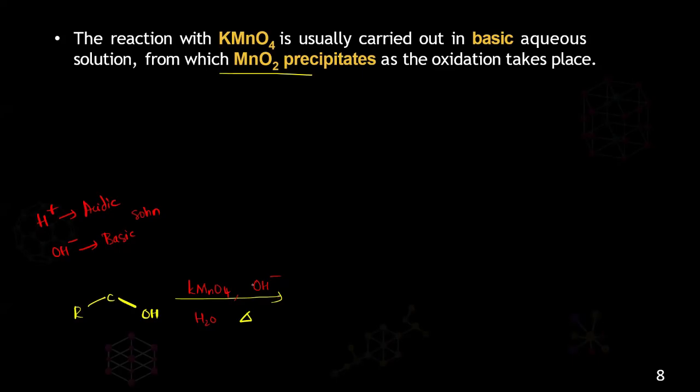So KMnO4 with OH minus will give me RC double bond O minus K plus. I'll tell you what this is. This is an intermediate stage. Whatever the ion formed, we call it a carboxylate ion, which is an intermediate stage.